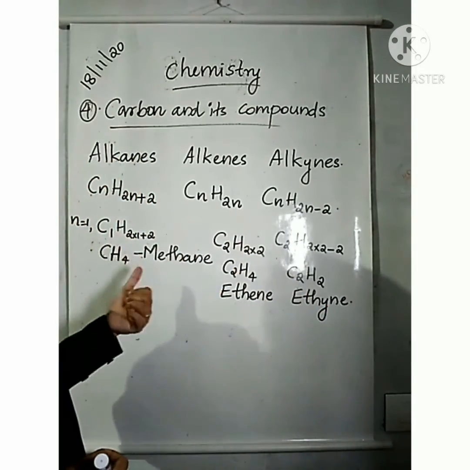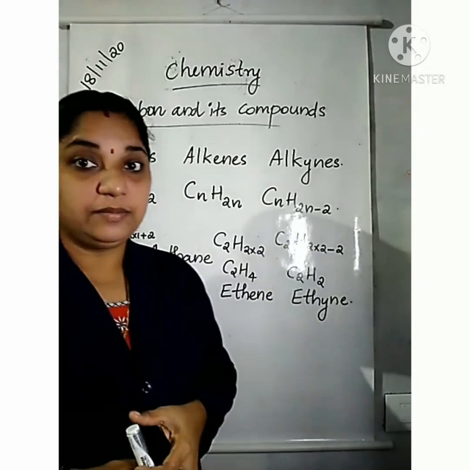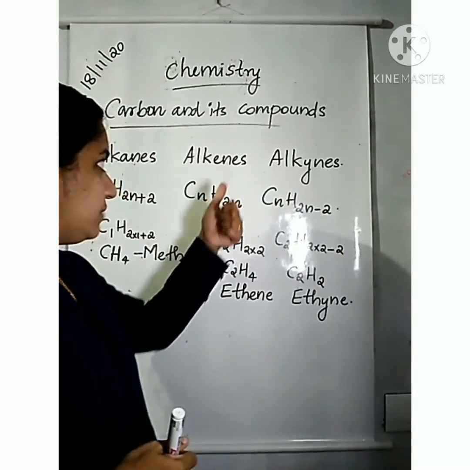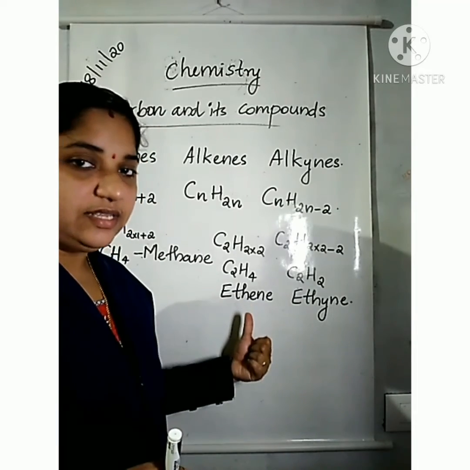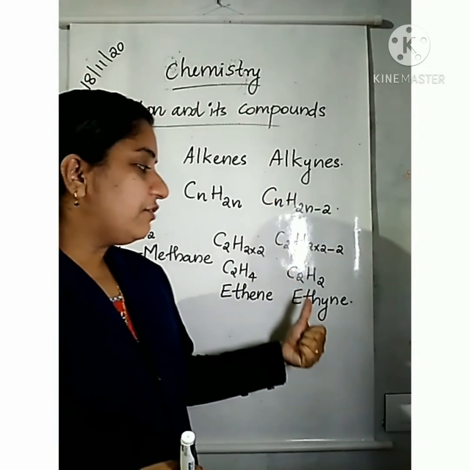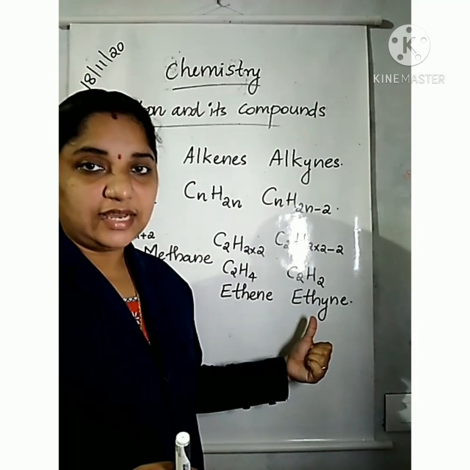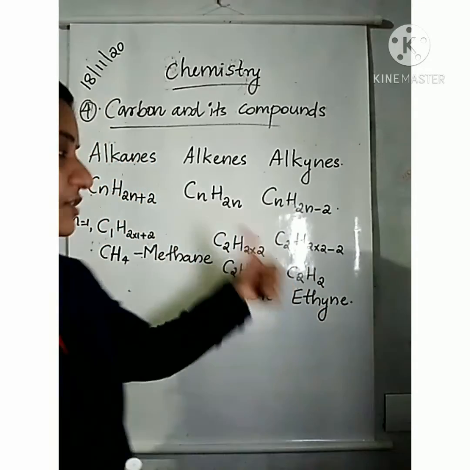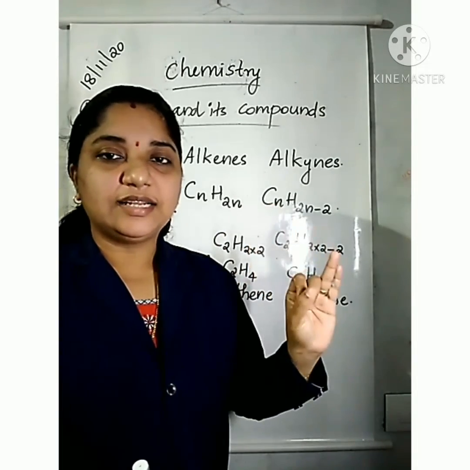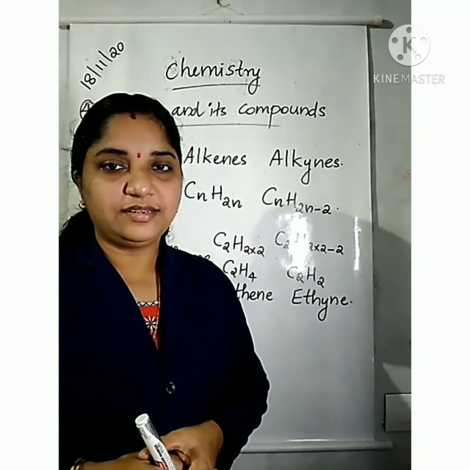The first member of alkane is methane. The first member of alkene is ethene. The first member of alkyne is ethyne. These are the first members of alkane, alkene and alkyne.